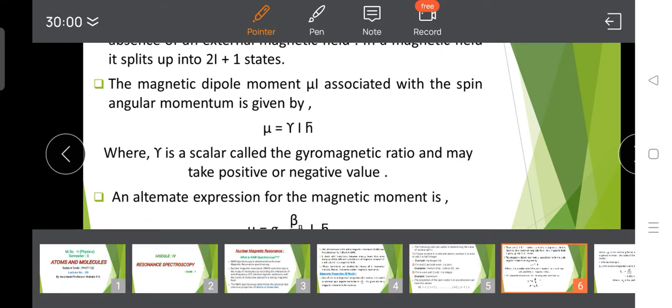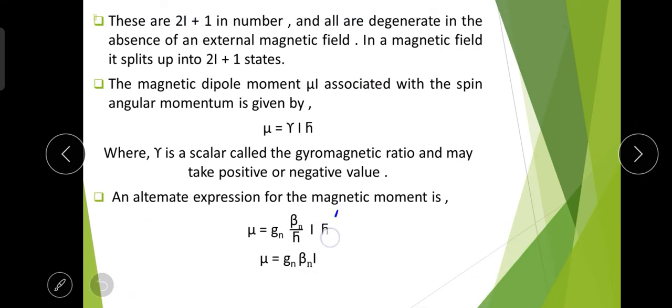Here the h cut cancels out and we are left with mu is equal to Gn beta n into I. This is the value of the magnetic dipole moment associated with the spin angular momentum, and we will use this equation in the interaction energy equation. So this is the important equation.